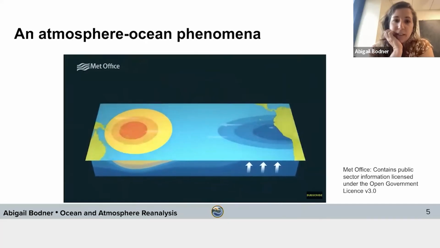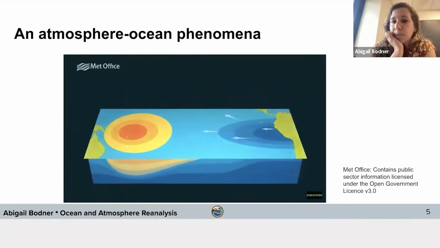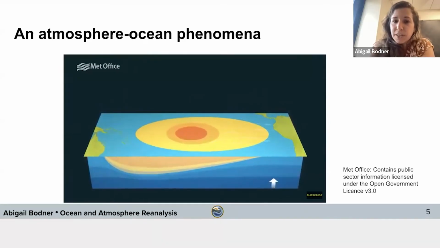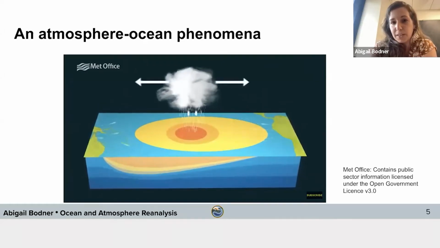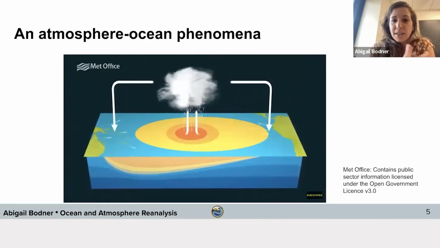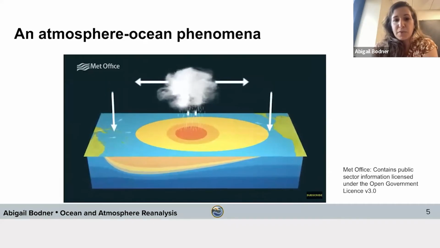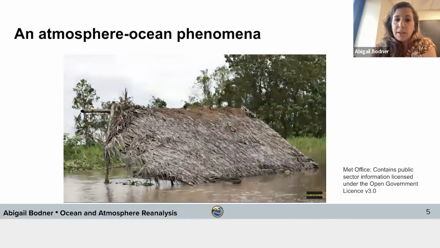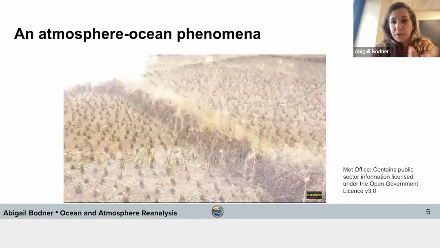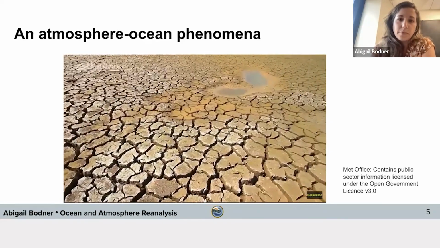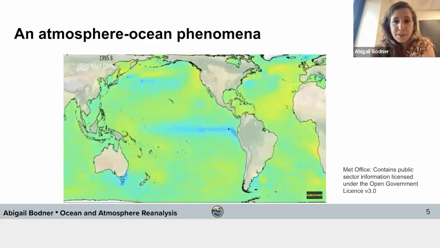During the El Niño phase, these trade winds weaken. And what that means is that the upwelling is not as strong as it normally is. And we will in fact see a shift of the warm pool from the Western Pacific into the center of the Pacific, which means that the monsoon season or the rainfall will actually exhibit itself in the middle of the Pacific Ocean rather than in East Asia. That will lead to drought in East Asia, and it will lead to extreme flooding and precipitation in South America and Central America. So as you can see here, there are really different impacts.